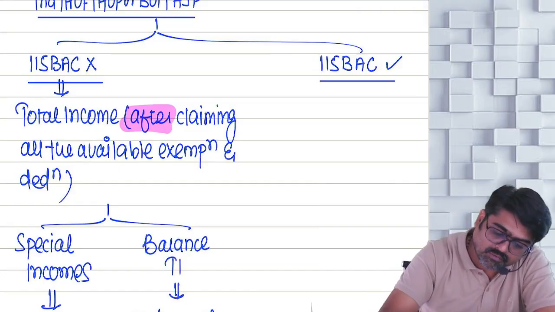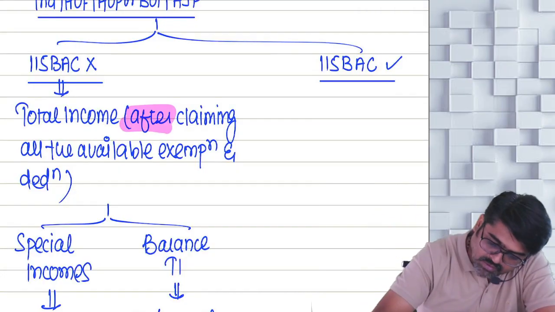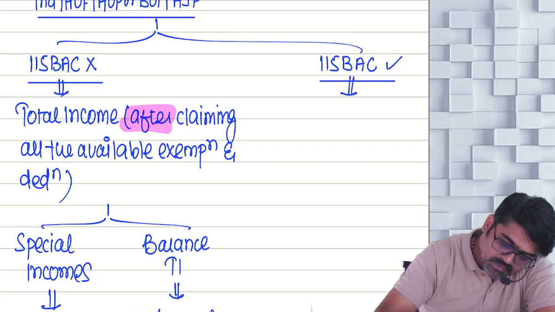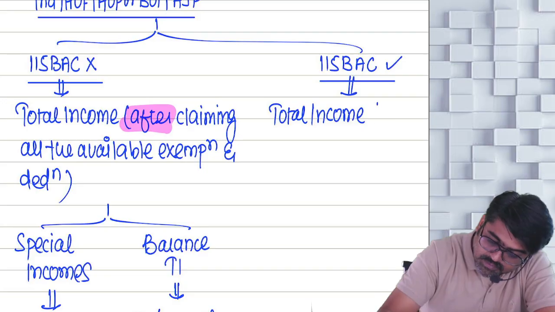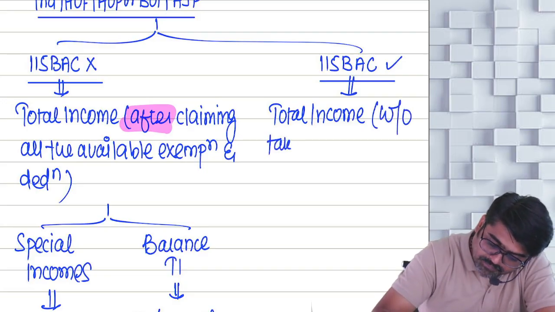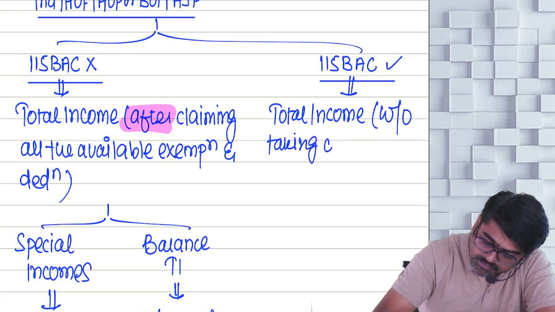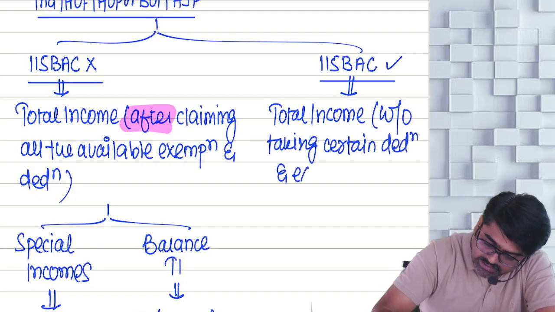So now tell me, what if you are following 115BAC? Same process you are supposed to follow. First, you are going to compute total income. But now the total income will be calculated without taking certain deductions and exemptions. Do you remember?